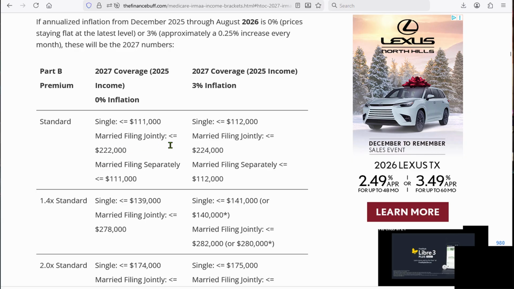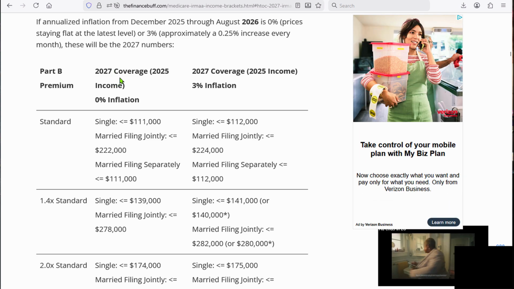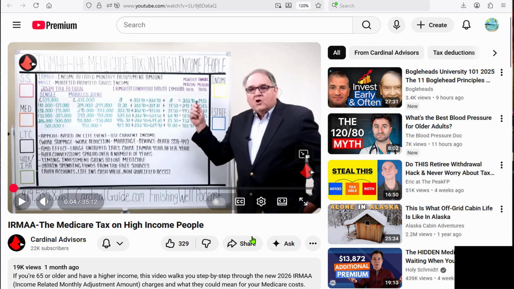And for married, it was $218,000. Now it's $222,000. So it does go up, it does increase. So if you're doing some major, significant Roth conversions and you know you're going to go into a higher bracket, this is one way to give you a feel of what it looks like in the future in terms of brackets.